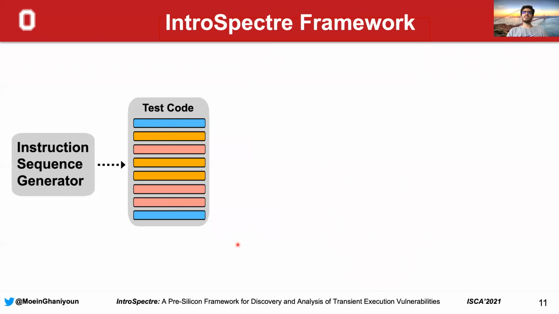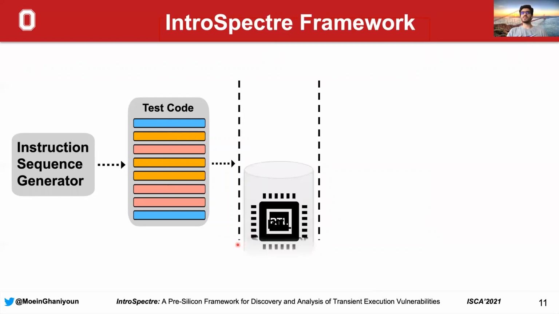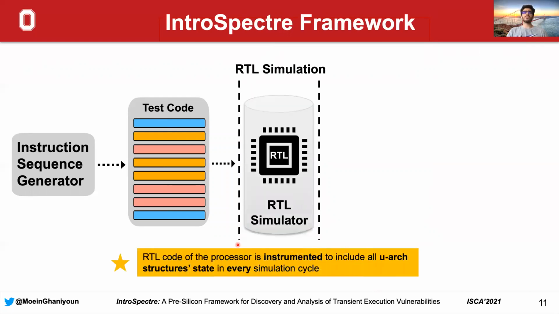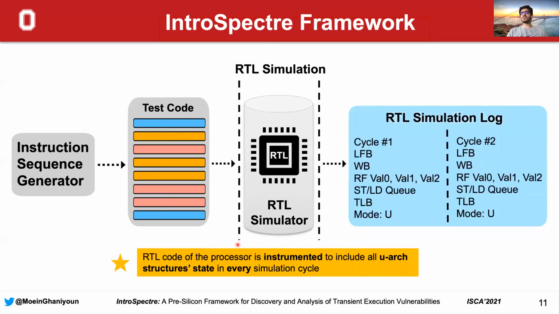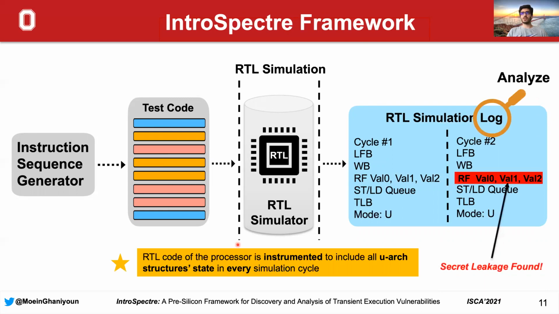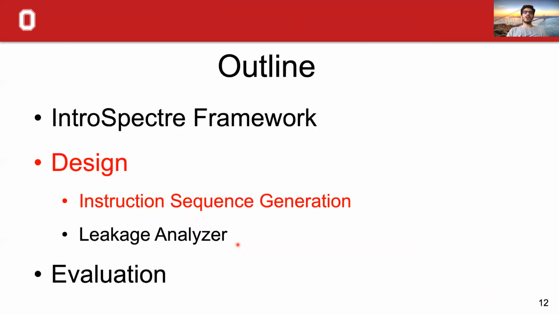Now let's assume that we take this test code and run it through an RTL simulator, where the RTL code of the processor is instrumented to include all microarchitectural structures' state in every simulation cycle. This RTL simulator generates a very comprehensive and thorough simulation log that includes all microarchitectural structures' state in all simulation cycles. And in the last step, we analyze this log to see whether we can find a secret leakage in one of these structures.